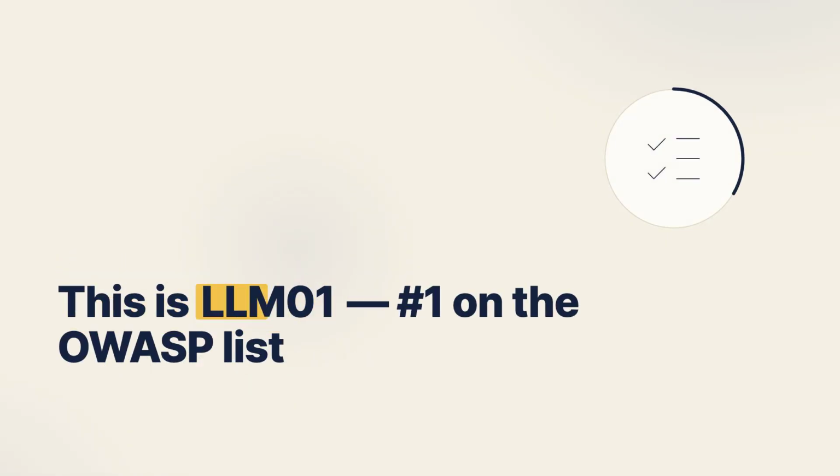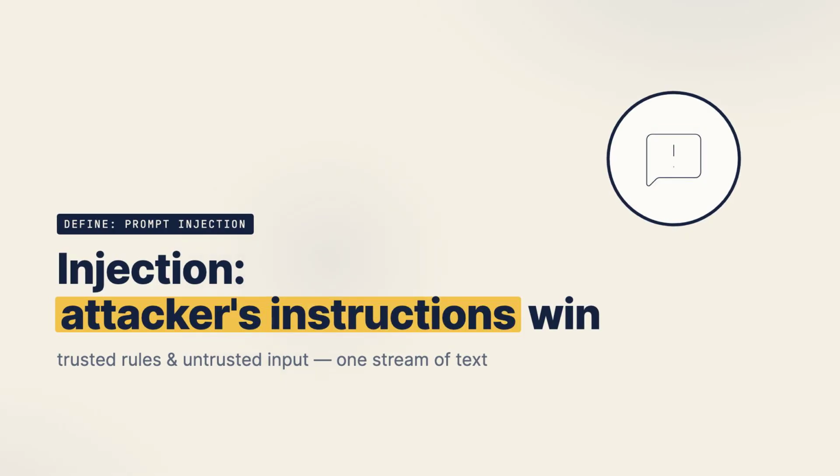That is the whole reason this category sits at LLM01, number 1 on the OWASP top 10 list for LLM applications. It's not exotic. It is the most common and most fundamental failure mode of language model applications. So let's define it precisely. Prompt injection is an attack where crafted input causes a language model to follow the attacker's instructions instead of the developer's intended ones. It works because the model processes trusted instructions and untrusted input as one undifferentiated stream of text, with no built-in boundary between the rules it's supposed to obey and the data it's only supposed to read.